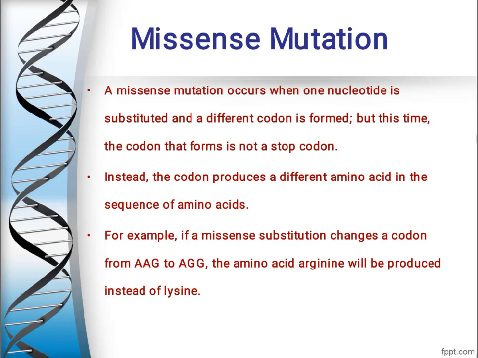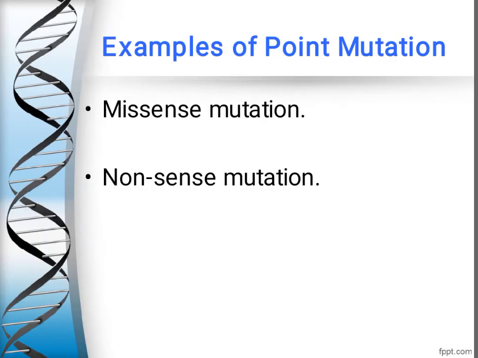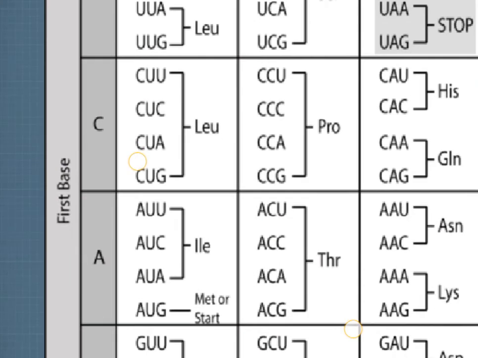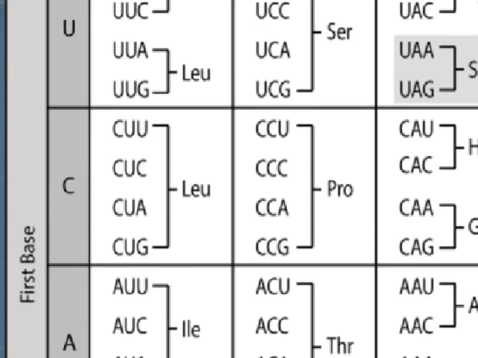Instead, the codon produces a different amino acid in the sequence of amino acids. I will go back to the genetic code dictionary and I will explain this phenomenon in detail. So I will zoom. You can see here CCU, CCC, CCA and CCG. All are coding for the proline amino acid.